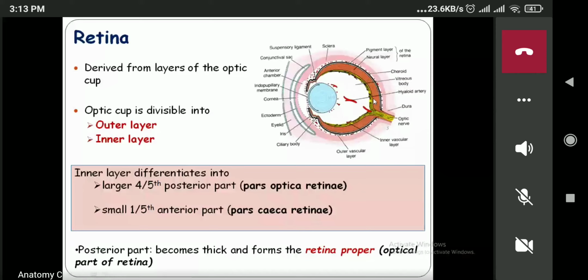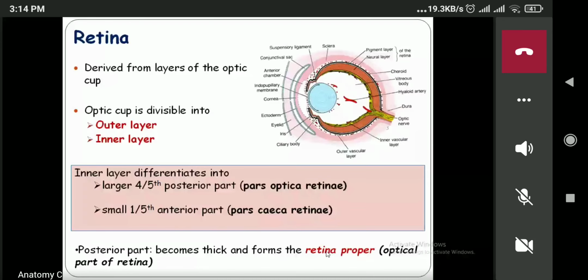The inner layer is further divided into the posterior 4/5, that is known as the pars optica retina, and the anterior 1/5, that is known as the pars caeca retina. Okay. Now the posterior 4/5 of the inner layer of the optic cup will differentiate into the retina proper. So we will get the retina. Now how is the retina formed? The retina is formed from the posterior part of the inner layer of the optic cup.